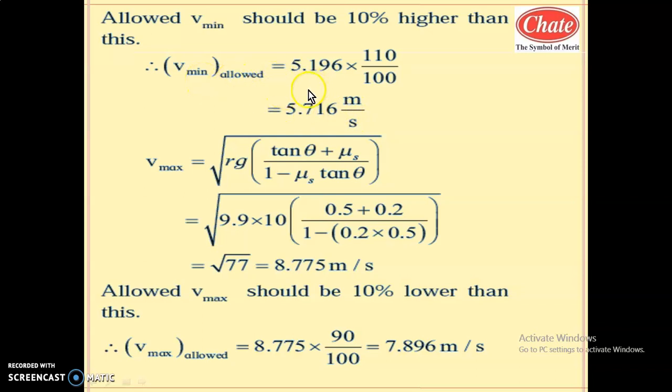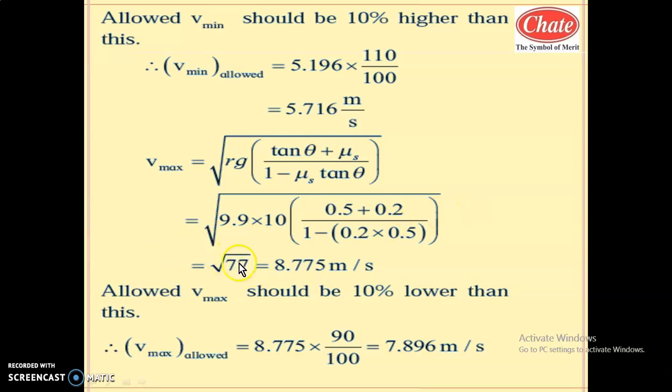Similarly, what is the maximum speed limit, that is, the upper speed limit? The upper speed limit is under root of Rg times tan theta plus mu s upon 1 minus mu s tan theta. Substituting the values: R equal to 9.9, g is 10, tan theta is 0.5, plus mu s value is 0.2, upon 1 minus mu s, 0.2, times tan theta, 0.5. The calculation of this is square root of 77.